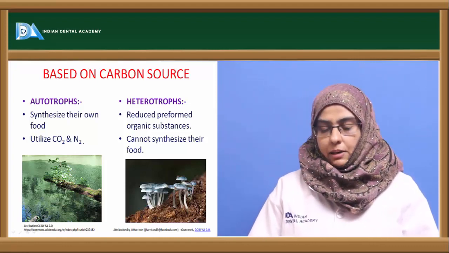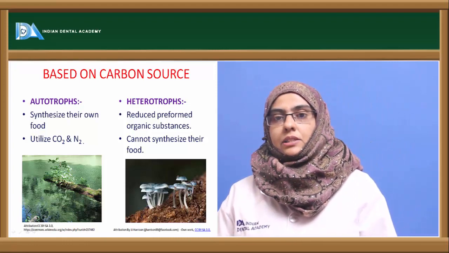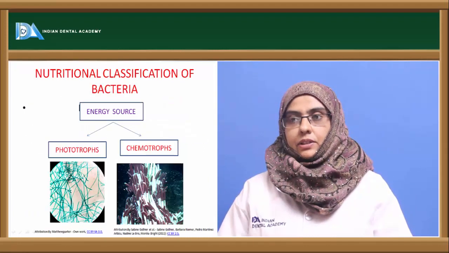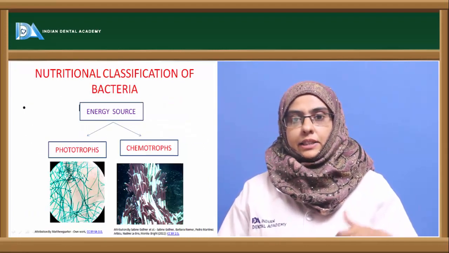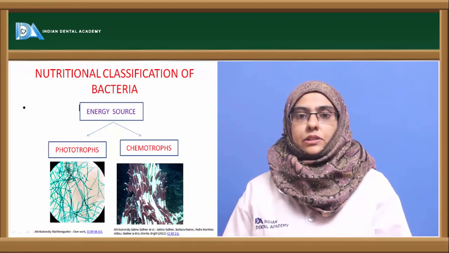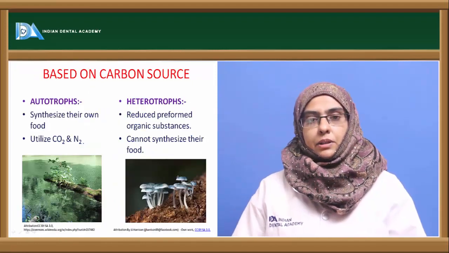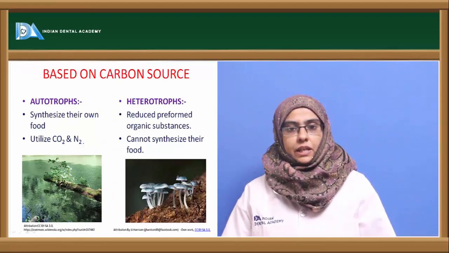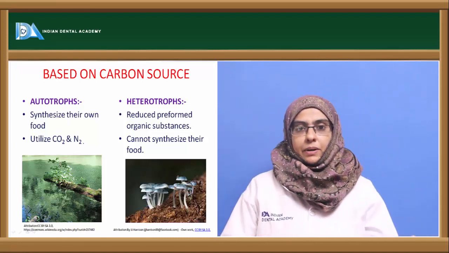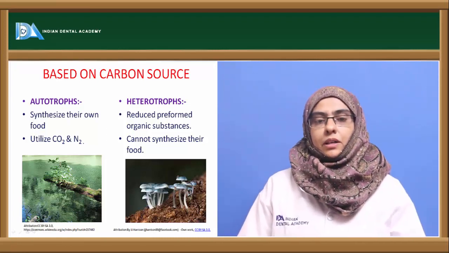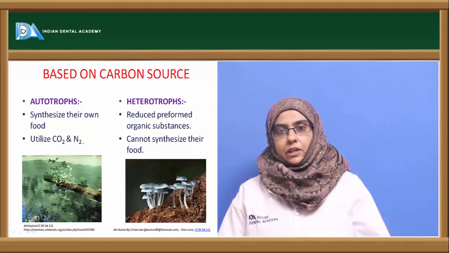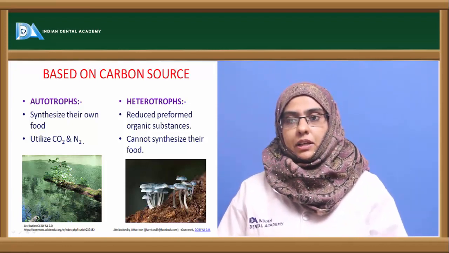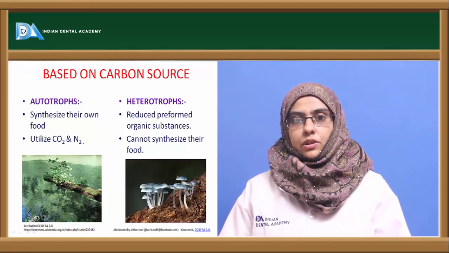So depending upon the carbon source, the organism can be classified as autotrophs or heterotrophs. Depending upon the energy source, you classify the organism as phototrophs and chemotrophs. One utilizes light energy, the other utilizes chemical energy to synthesize their food, whereas depending upon the carbon source, you can classify them as autotrophs or heterotrophs. Autotrophs can prepare their own food, whereas heterotrophs completely depend on preformed organic molecules that are formed by the autotrophs. Autotrophs can utilize carbon dioxide and nitrogen, whereas heterotrophs do not have the ability to synthesize, and they completely depend upon autotrophs for their source of nutrition.